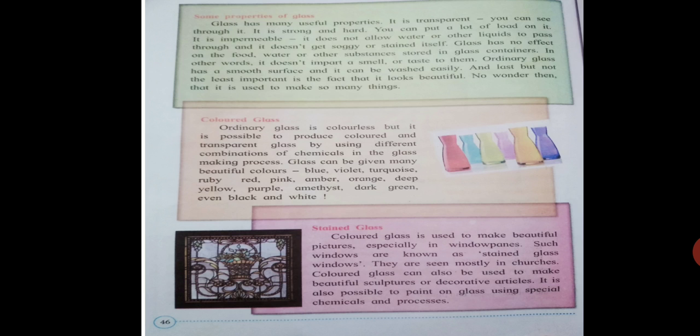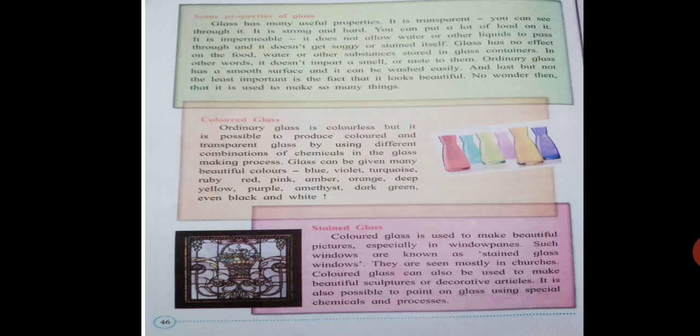Now see what are the properties of glass. Glass is very useful. It is transparent. Transparent means you can see through it. Then it is strong and hard, and we can put lot of load on it. Then it is impermeable, means it does not allow water or any liquid to pass through it. Then it doesn't get soggy, and what is meant by soggy? Soggy means soft and watery.